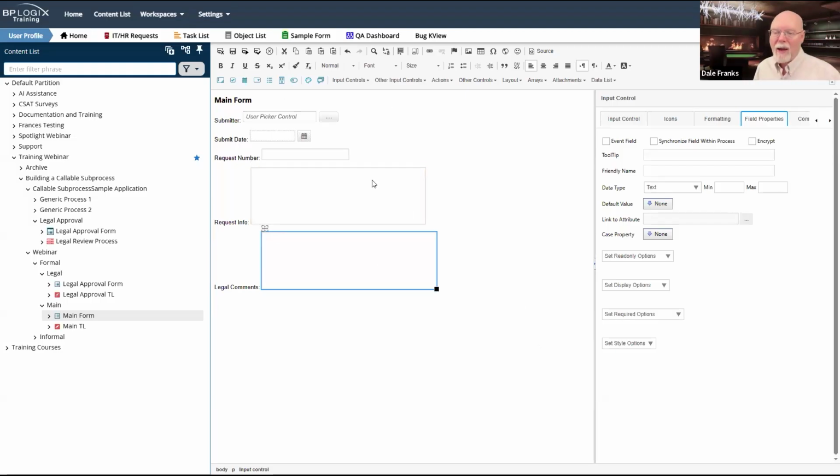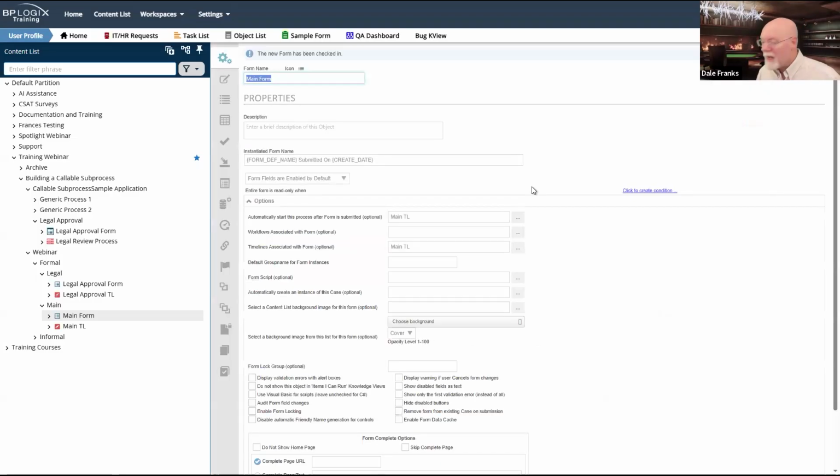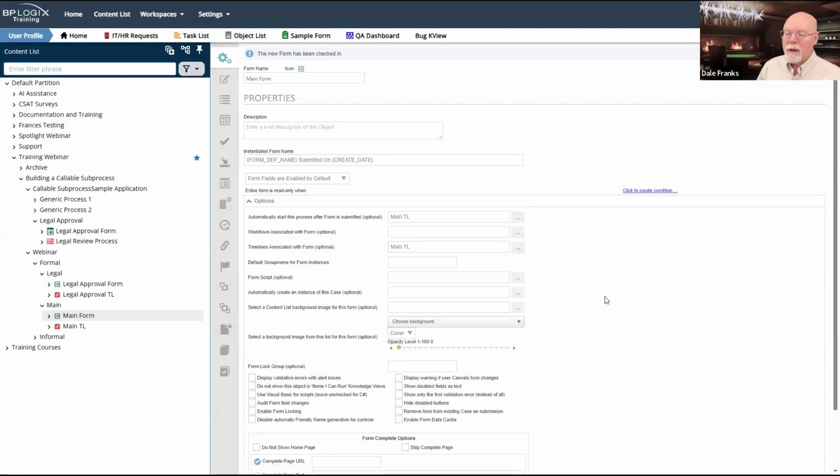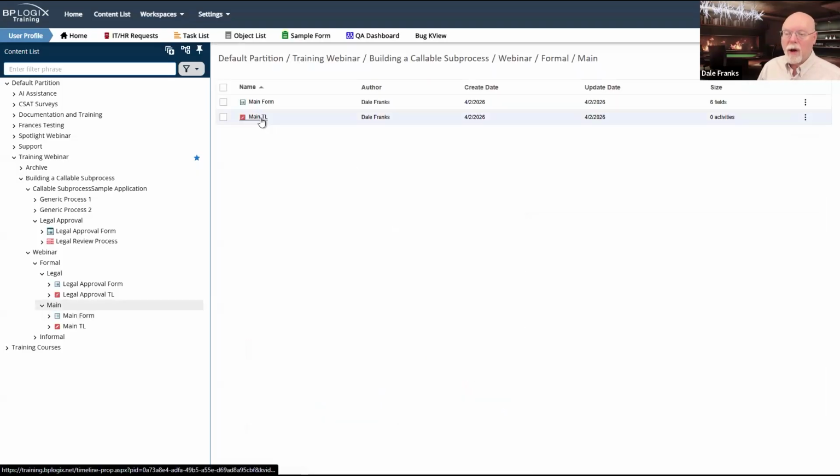So these are the five fields that I need. So we're going to save and close the form. We'll give it a second to save, and we'll hit OK here. And we should be good to go for our form.